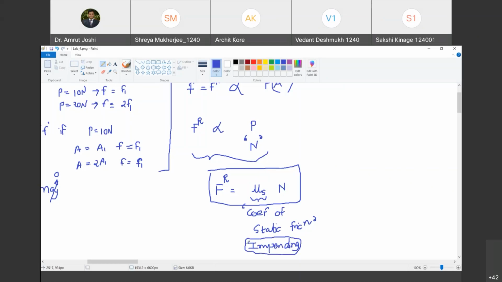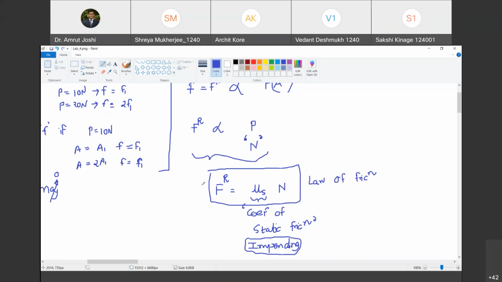We will soon learn something called the coefficient of kinetic friction. At that time, it is but obvious that there is a relative motion between the two objects. Are you with me? Yes, sir. Okay, but अभी तो हम ये लिख रहे हैं coefficient of static friction. Now, this equation is called the law of friction. क्या बोलेंगे इसको? Law of friction.